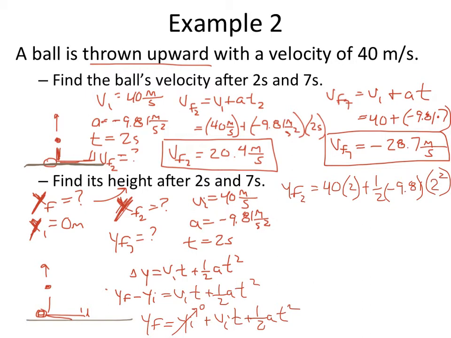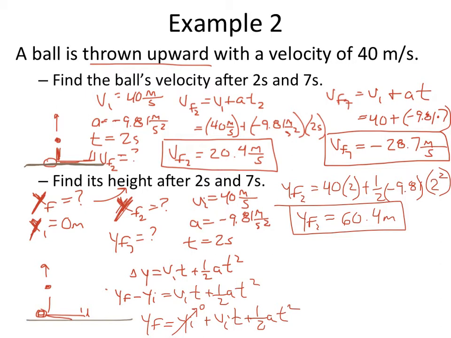I get y final, that is its final height after 2 seconds, is 60.4 meters. It's 60.4 meters off the ground. That seems pretty high. Somebody threw it pretty high off the ground. But we're going to see where it is now after 7 seconds.